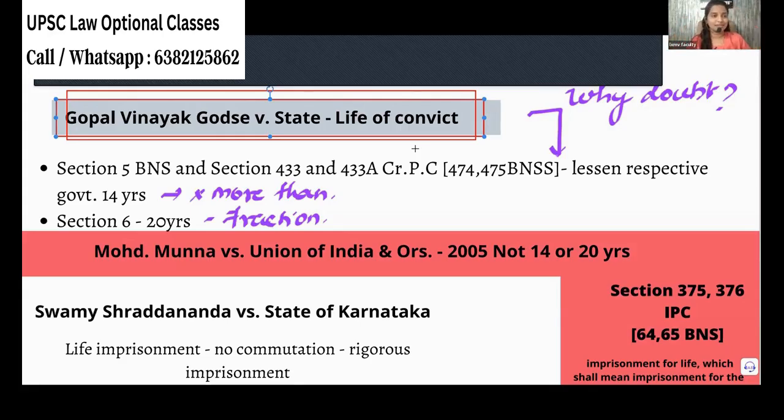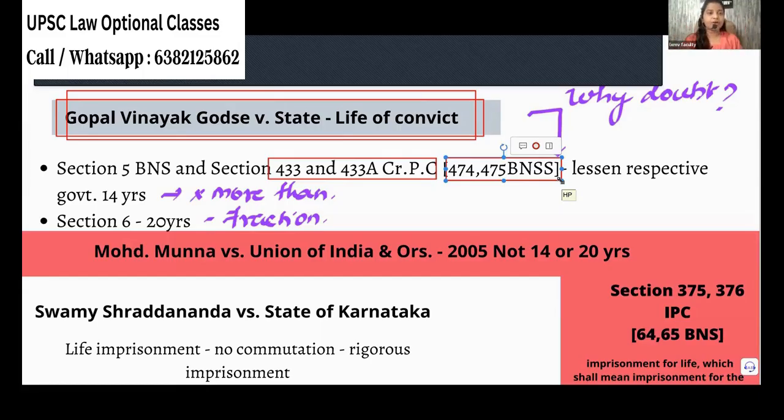The President or the Governor. According to Section 433 and 433A, and we have the BNSS sections quoted here too, both are here, so you can learn both, the appropriate government can commute.